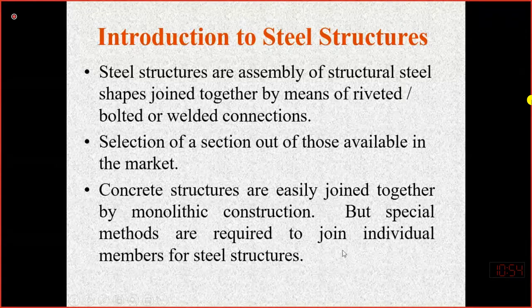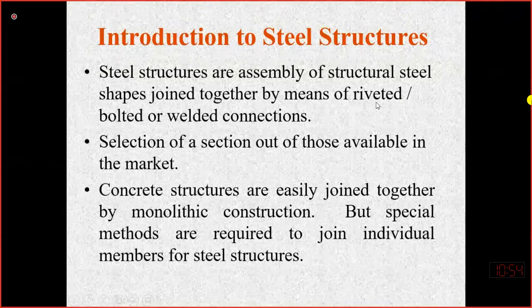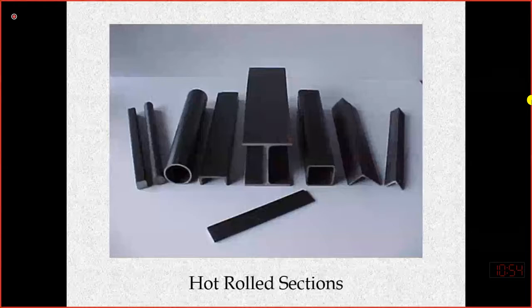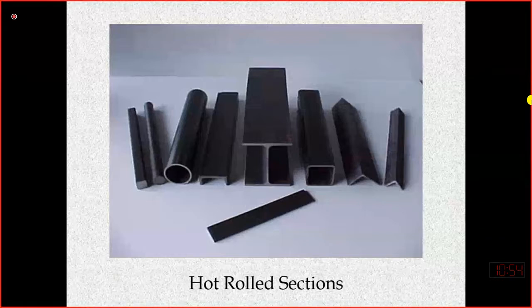And this special technique, I have told you, might be riveted, bolted, or welded. Another difference from the concrete structure is that in concrete, we can make the size of the column and beam as desirable.